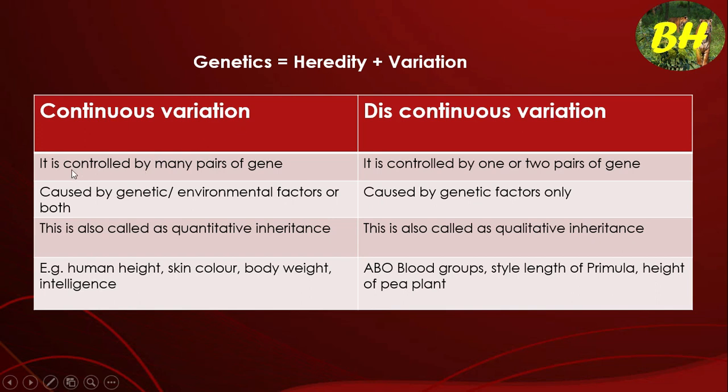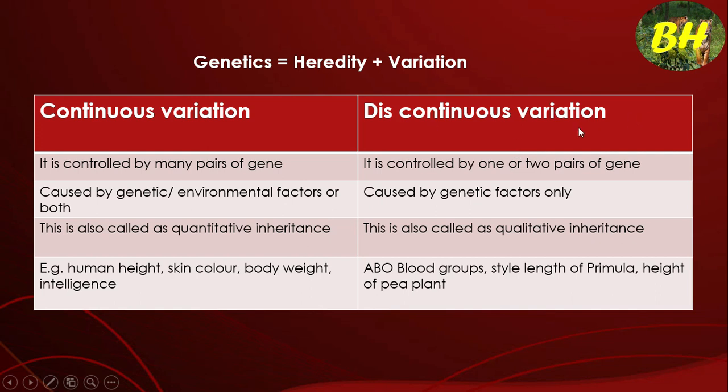Continuous variation means it is controlled by many pairs of genes, and it is caused by genetic or environmental factors or both. It is also called quantitative inheritance. Quantitative means many pairs of genes are controlling. Examples are human height, skin color, body weight and intelligence. These are a few examples.